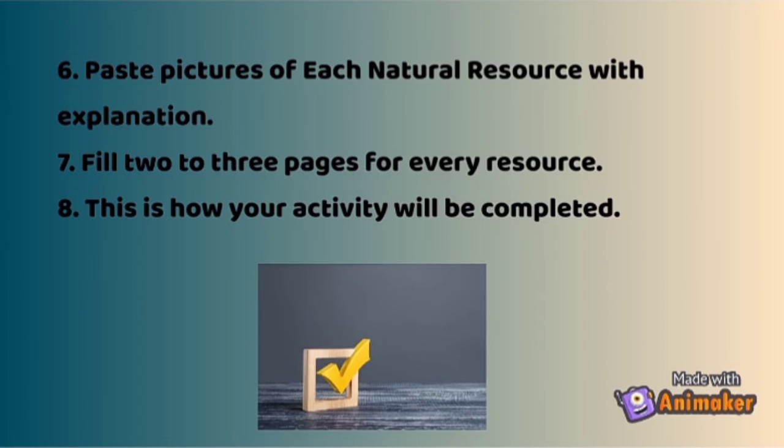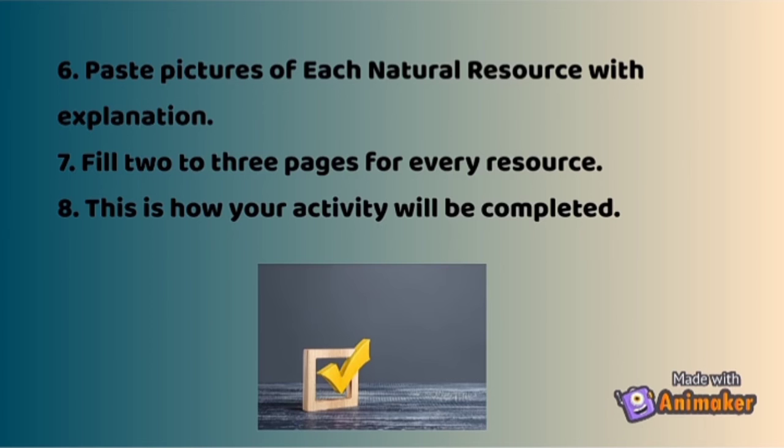Then paste pictures of each natural resource with explanation. You will be pasting a picture of that particular natural resource and will explain about that in a creative manner. Don't just simply write the things. It shouldn't look boring.